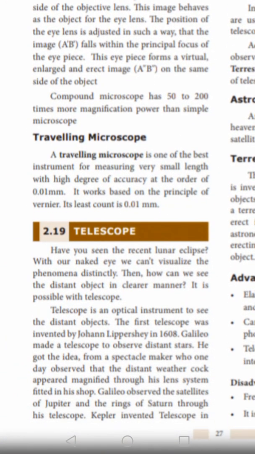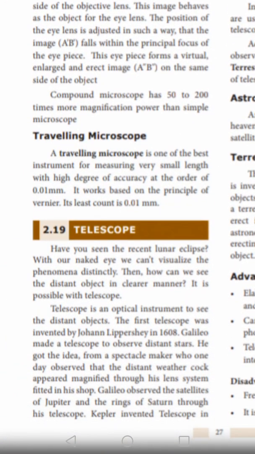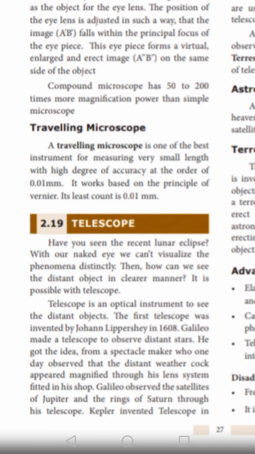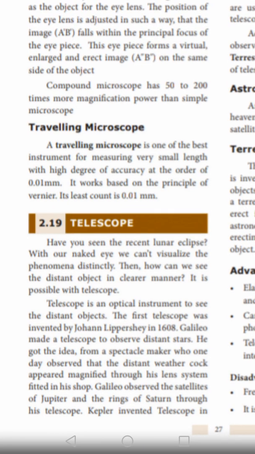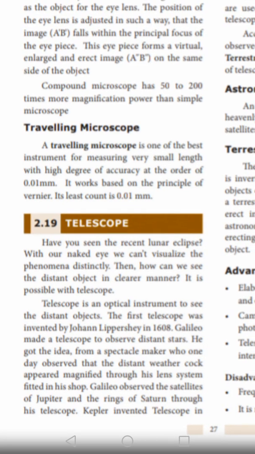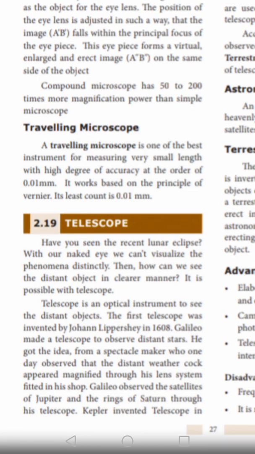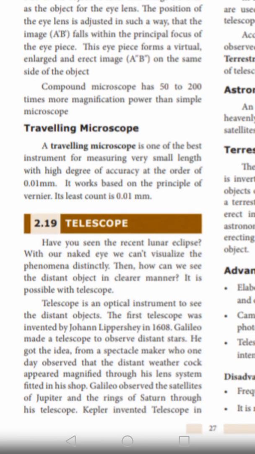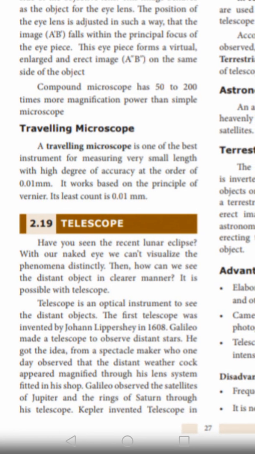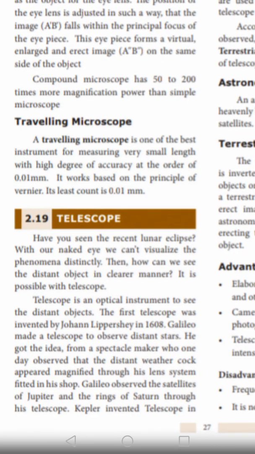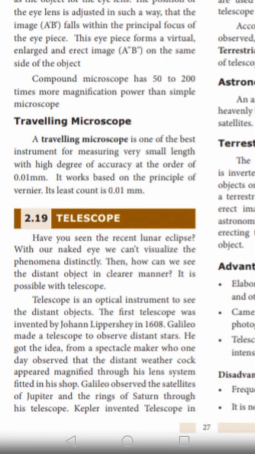So the telescope is an optical instrument. What is its use? It is used to see distant objects. The first telescope was invented by Johannes Lippershey in 1608. Then Galileo made a telescope to observe distant stars. Galileo got the idea from the spectacle maker who one day observed a distant weathercock appear magnified through his lens system.